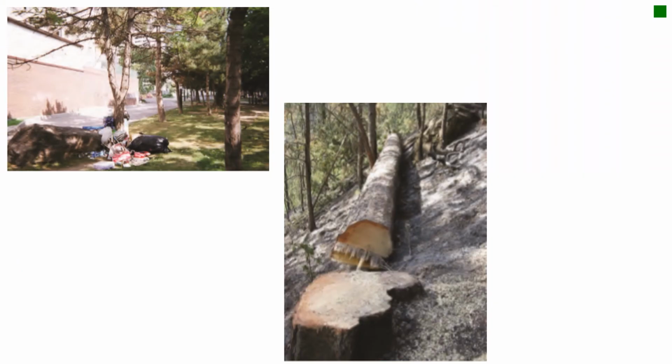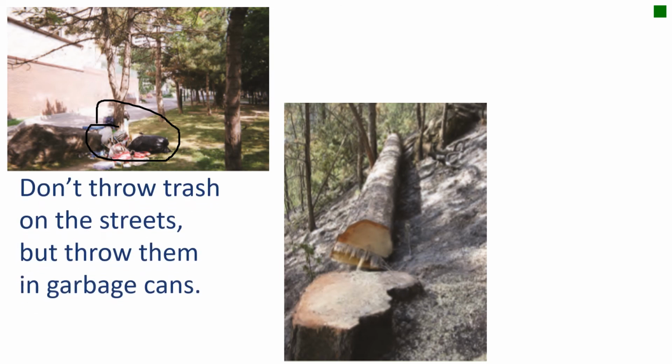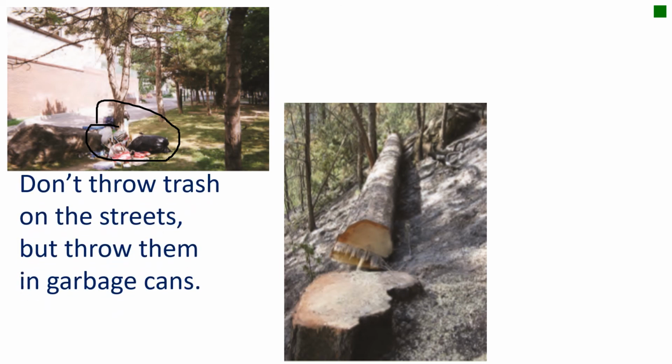The last two pictures here. If we look at the first one, we will see trash on the street and not in the trash bin. And this is a wrong behavior that I have to stop doing, and I have to throw the trash in the garbage cans. In the last one, we see a tree.